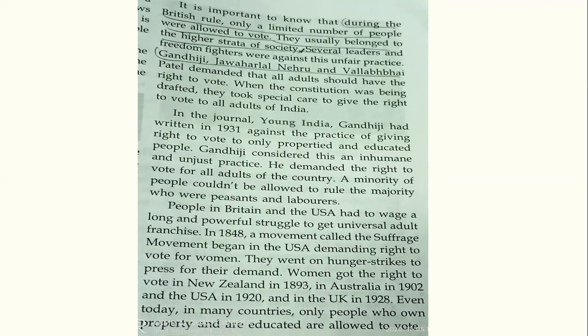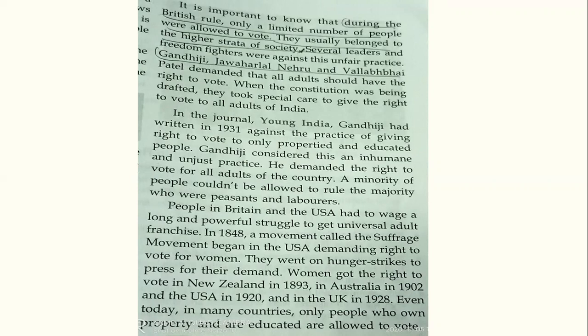So, according to our Indian leaders, each and every citizen should have an equal right to maintain equality in the country. They demanded that each and every adult citizen should have the right to vote. That is universal adult franchise.